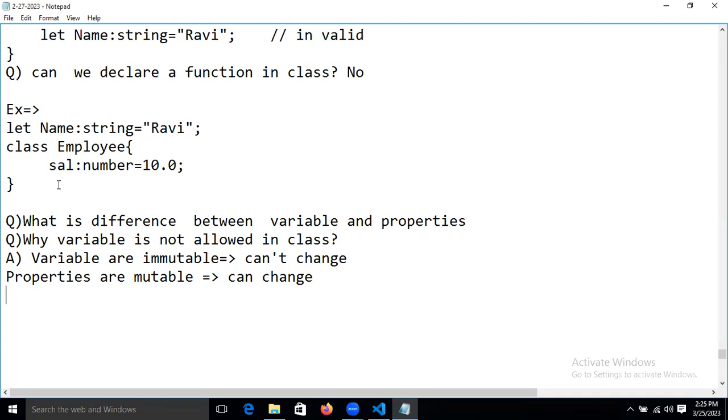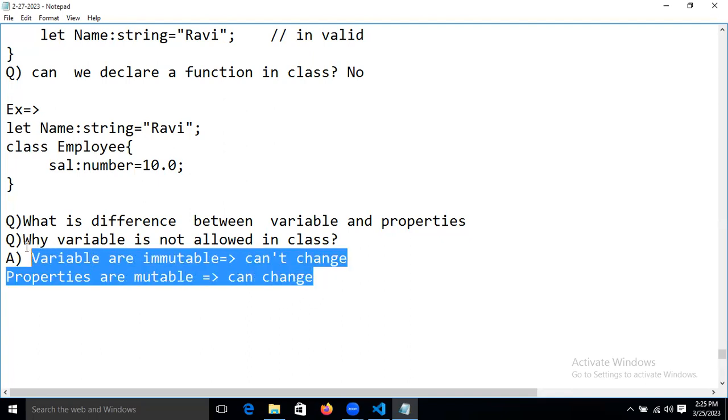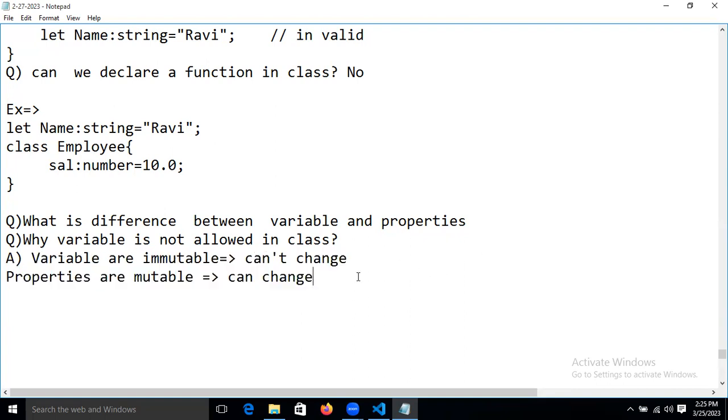So that is the reason. Even if you open the TypeScript documentation, you will find the same. Whatever discussion is going on is based on TypeScript, not a different technology. We are learning TypeScript. Okay, guys.